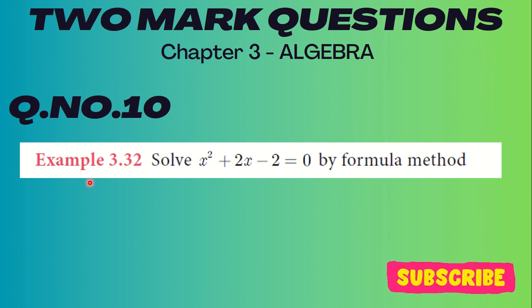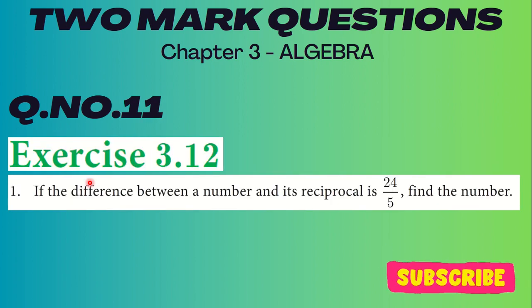Go to question number 11. Question number 11 is exercise 3.12: if the difference between a number and its reciprocal is 24 by 5, find the number. So I'll repeat the question. Question number 11, exercise 3.12: if the difference between a number and its reciprocal is 24 by 5, find the number.